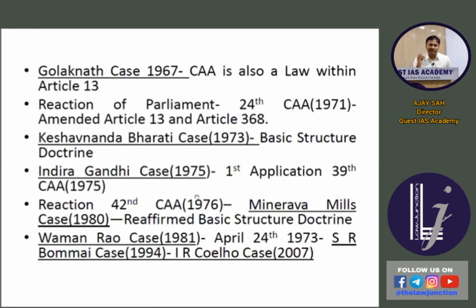And in this 42nd Constitutional Amendment Act, the Parliament said that by using Article 368, Indian Parliament can go for amendment of any provision of our Indian Constitution, and it can amend any provision of the fundamental right. So by this amendment act, the Parliament tried to get enormous power, absolute power as regards the amendment in Indian Constitution. So again, this case came to Supreme Court in Minerva Mills case 1980.